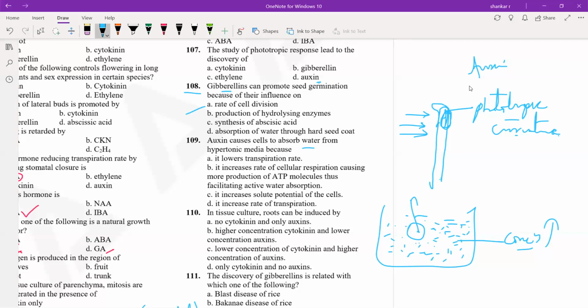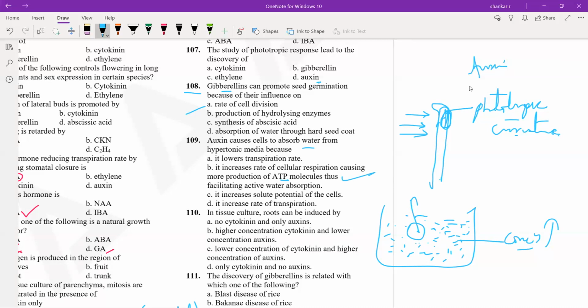But with respect to this answer, which increases the cellular respiration, respiration is a breakdown process where the respiratory substrate breaks down to form energy-rich molecules such as ATP, which is required for the active transport of substances. So B is the answer.